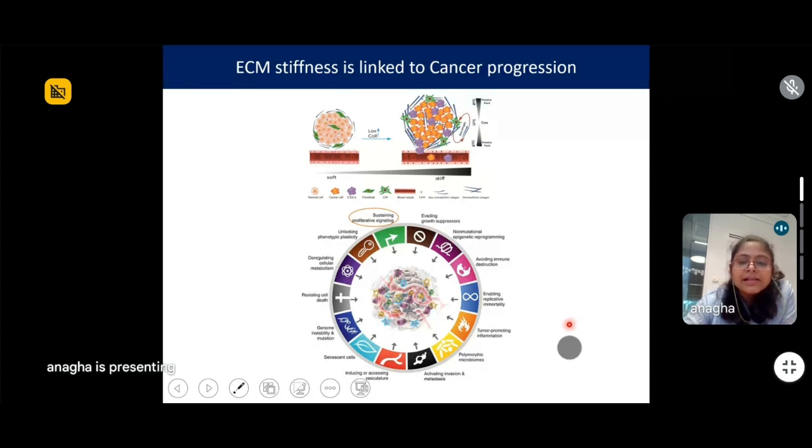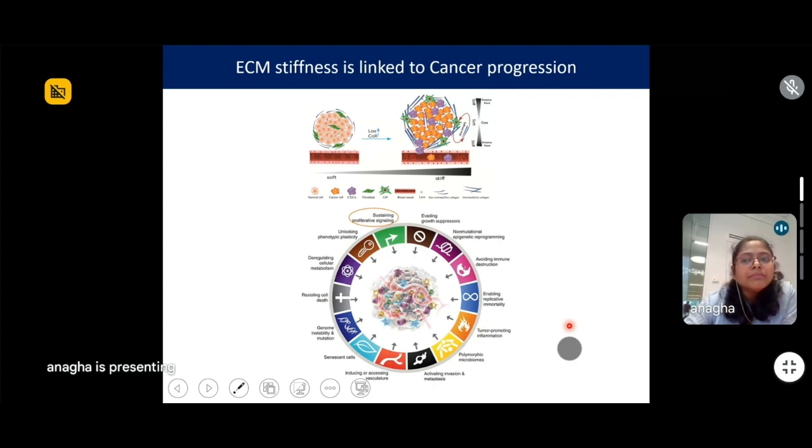Now we know that when normal cells proliferate uncontrollably, they turn into cancerous cells. It has now been established that varying the ECM stiffness also affects the proliferation of a cell.